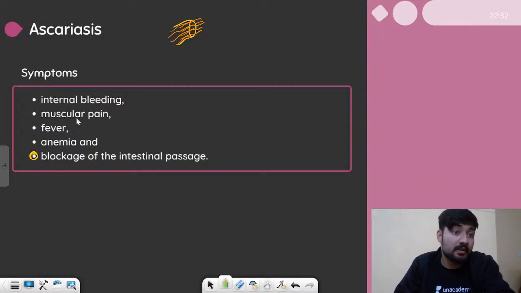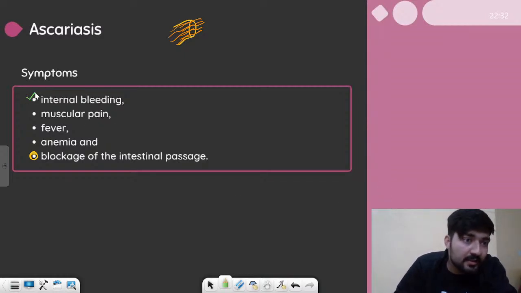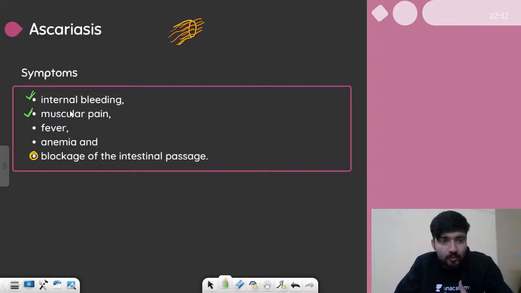So let us see all the other symptoms. First is internal bleeding. They can rupture the blood vessels and it can lead to internal bleeding. Second is muscular pain, so your body will feel pain. Next up is fever. Increased body temperature will also be observed. Next is anemia.